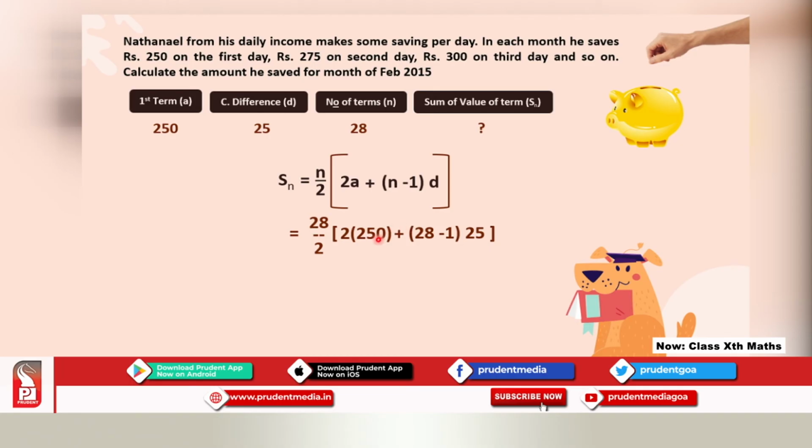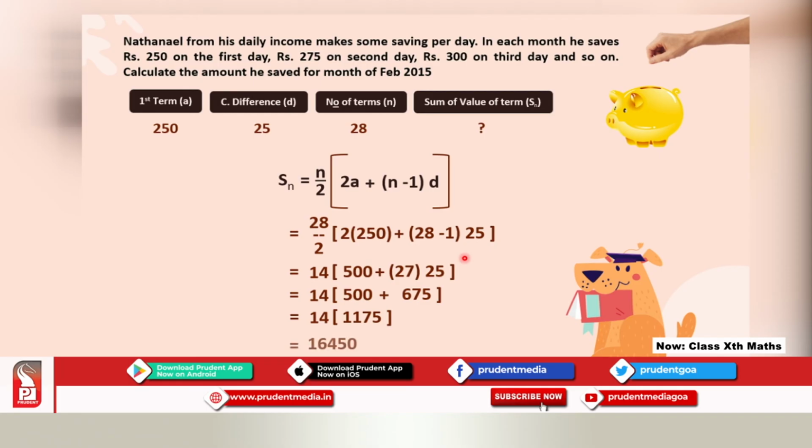Solve the bracket first. 28 divided by 2 will be 14, so keep 14 outside the bracket. 2 multiplied by 250 will become 500. 28 minus 1 will become 27 multiplied by 25. 27 multiplied by 25 will give you 675, plus 500, multiplied by 14. So 500 plus 675 will give me 1175, multiplied by 14 will give me